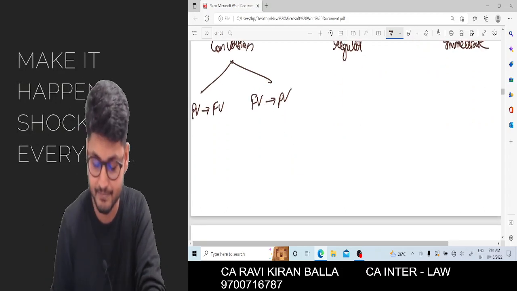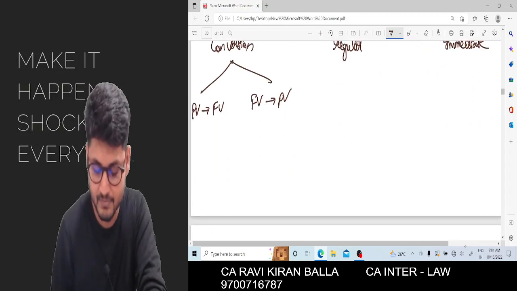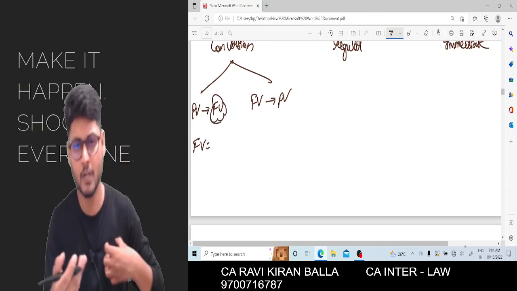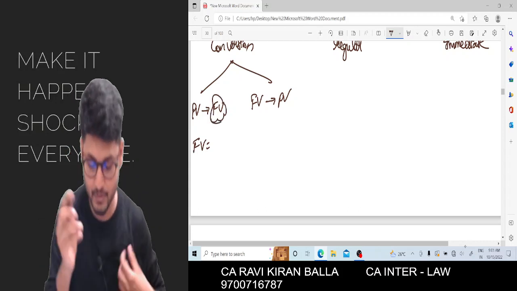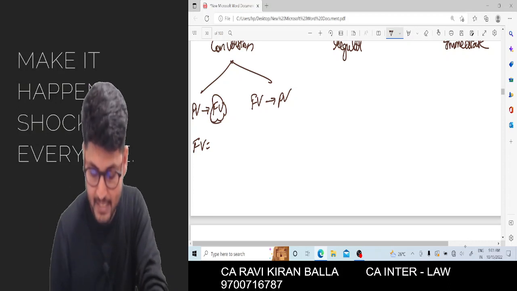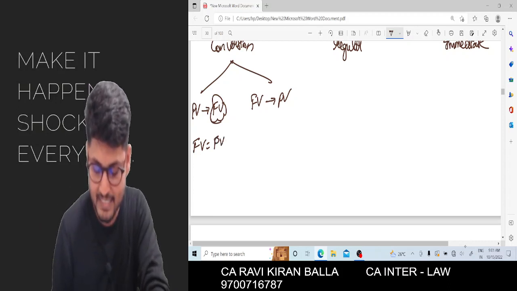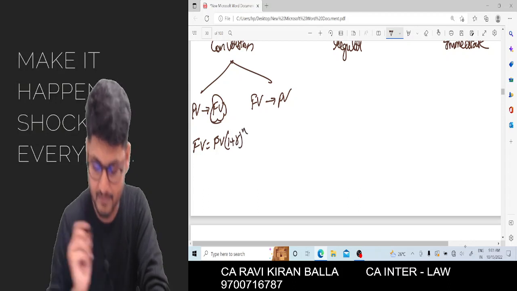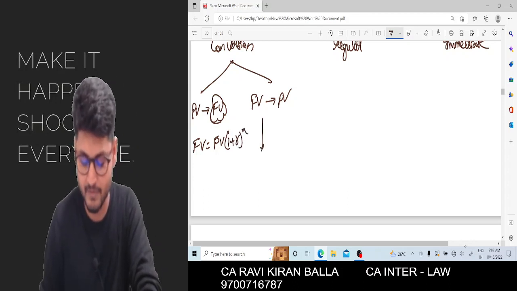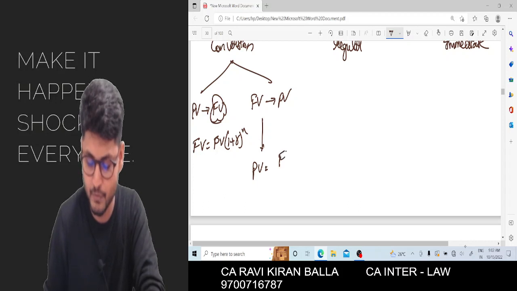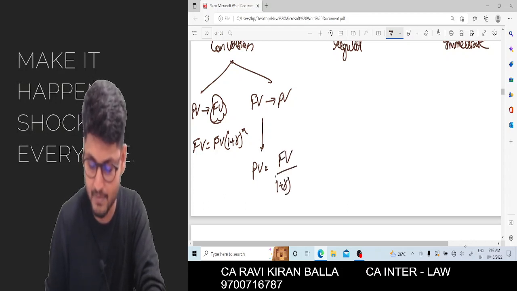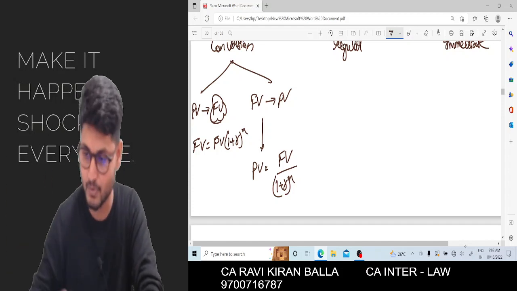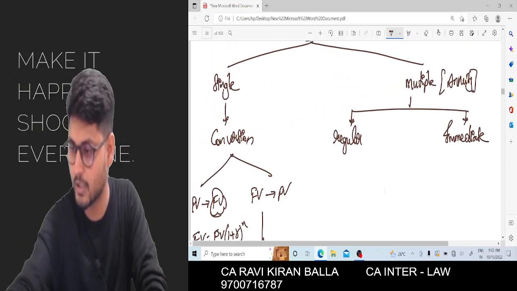Since you are calculating future value, the formula starts as future value is equal to present value compounding with 1 plus r power n. The second formula: present value is equal to future value divided by 1 plus r power n. Future value, when it is discounted with 1 plus r power n, gives you present value.